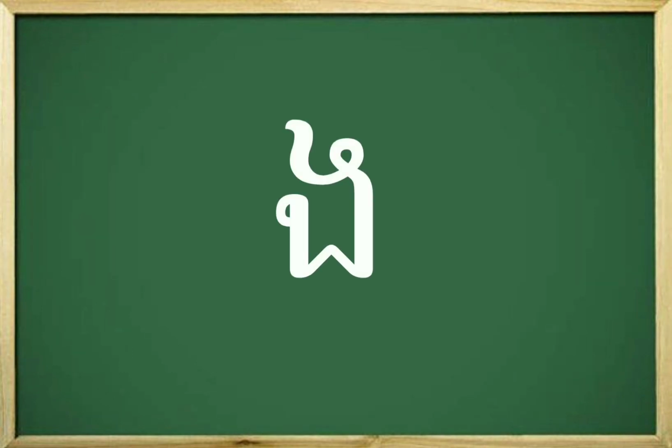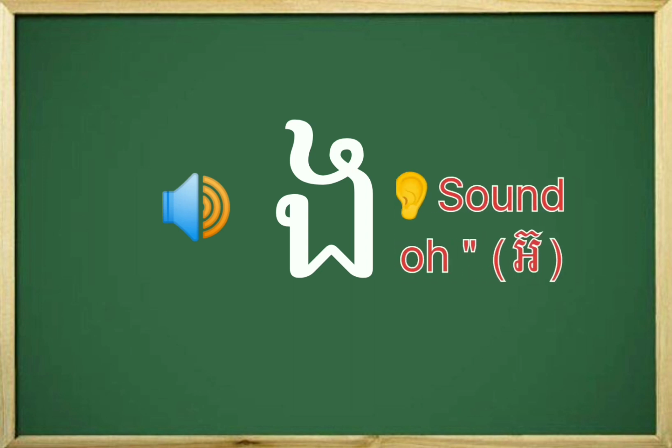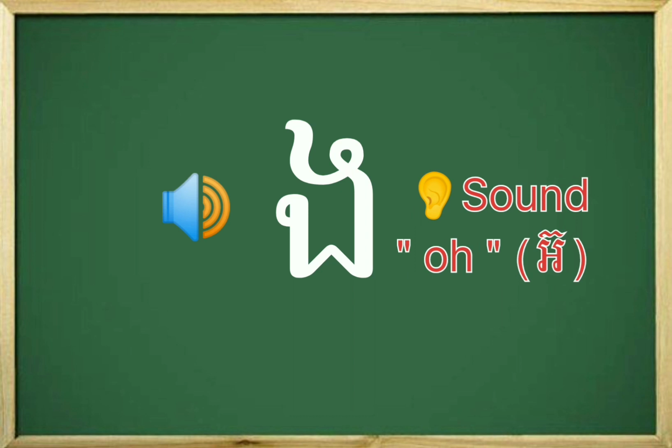This one is letter Ngo. Now let's say together: Ngo, Ngo. When you say Ngo, you will hear the sound O in letter Ngo. Now let's say together again: Ngo, Ngo. Okay, I show you some examples.